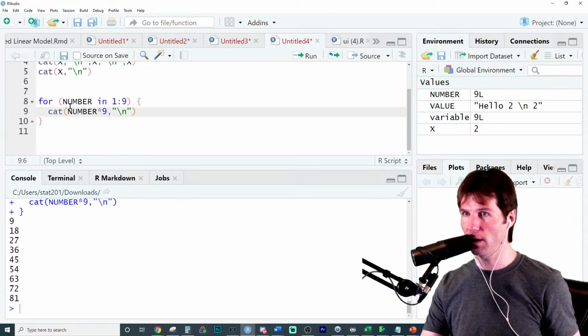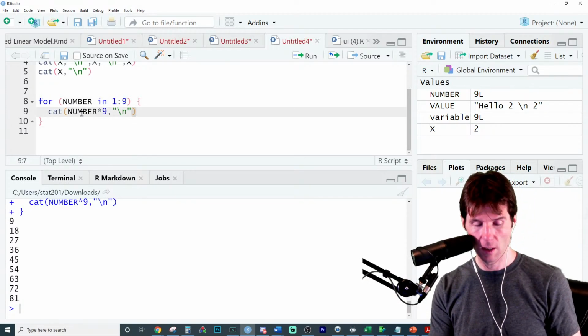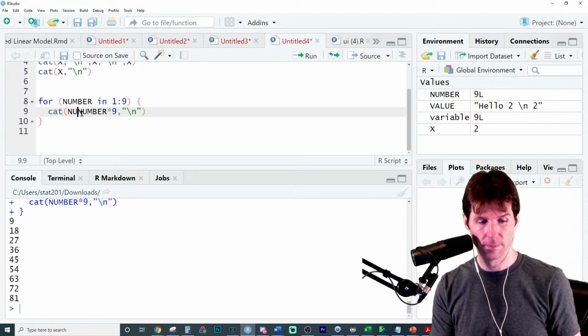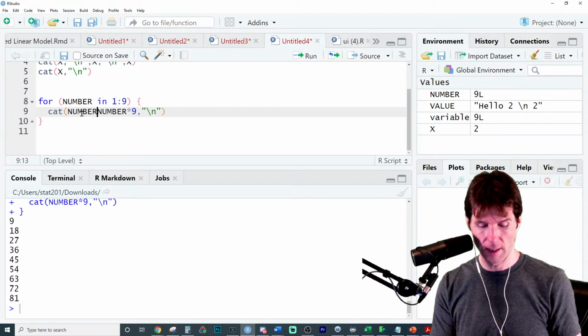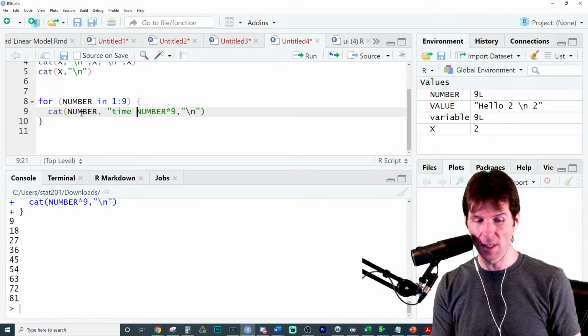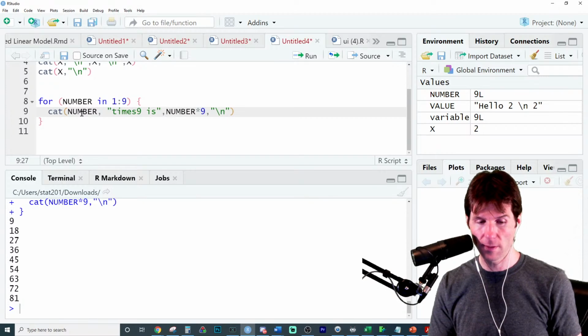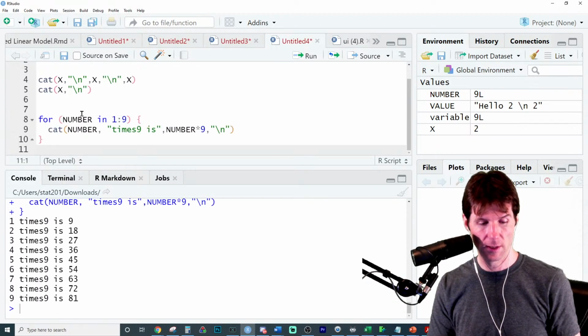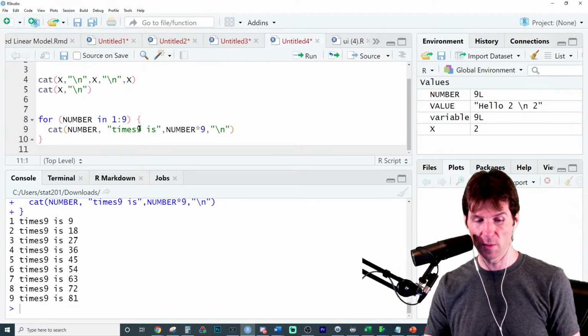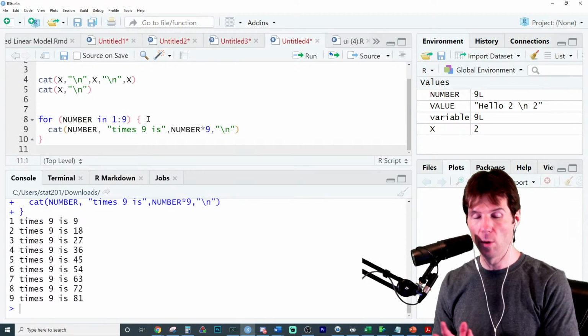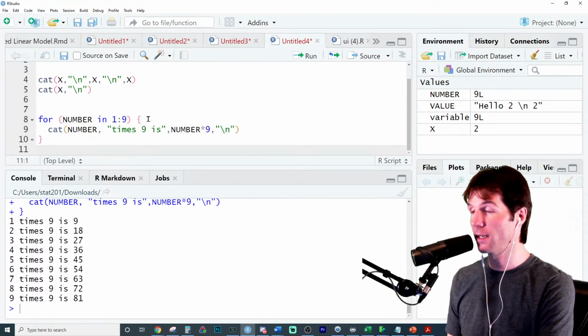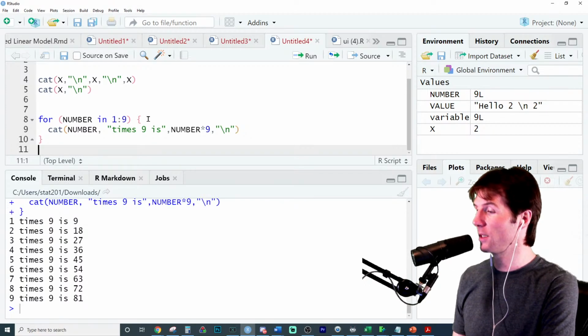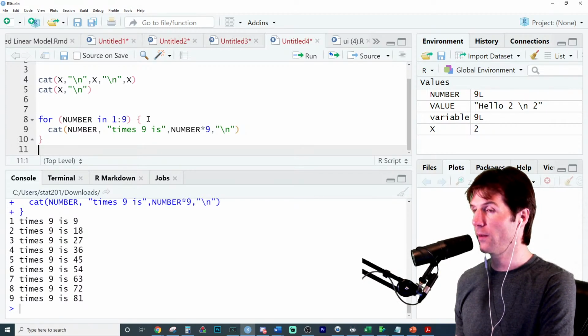But how about we say the following? Number, and then we say times 9. I think that'll do it. Let's check it out. There you go. 1 times, let's do a space. So I didn't do a space right there. 1 times 9 is 9. 2 times 9 is 18. 3 times 9 is 27. Notice how we have everything we want right here.